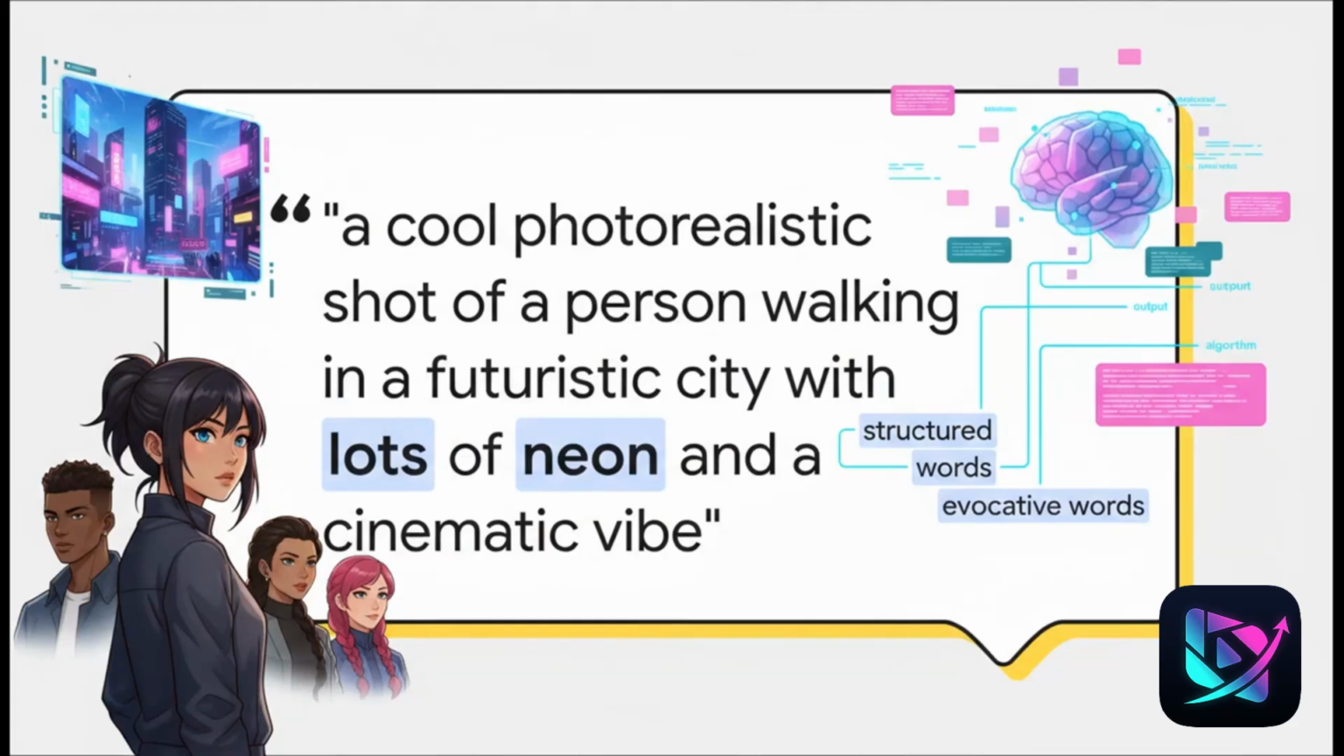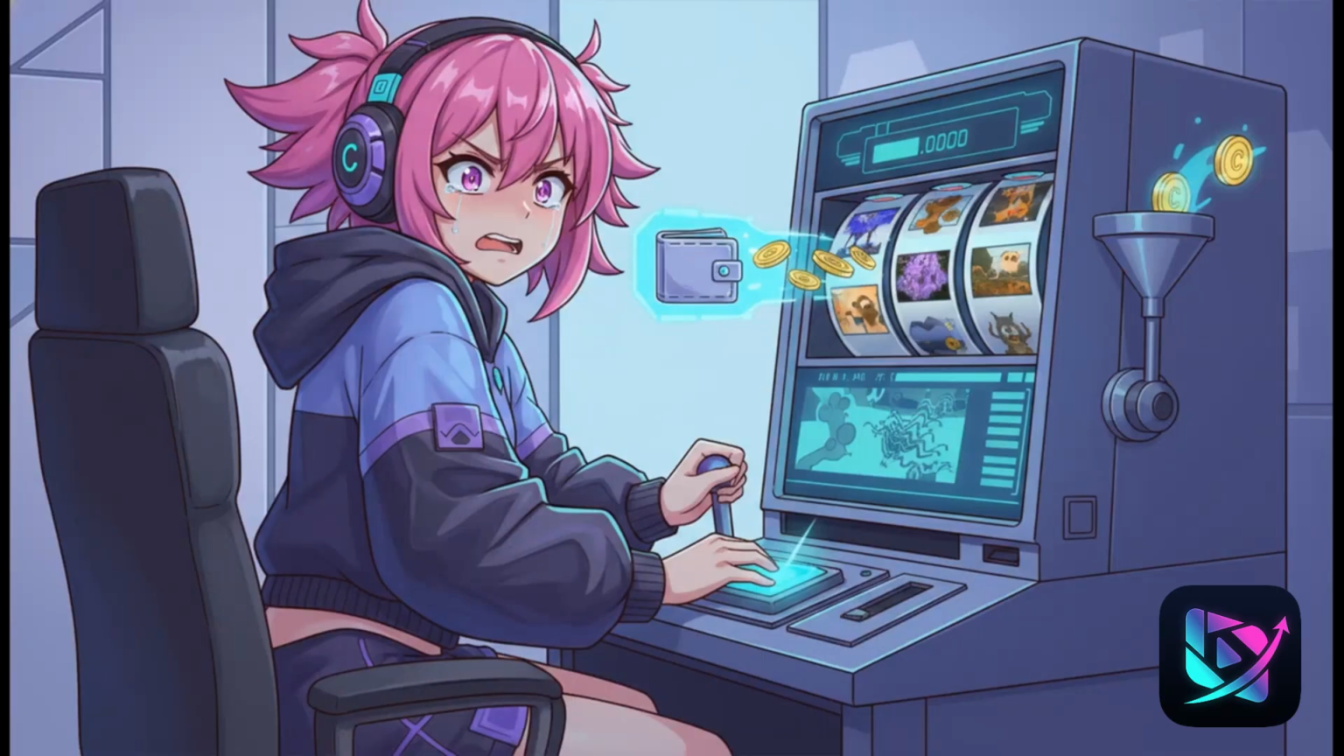Take a look at this. I mean, it sounds descriptive, right? It's got all these cool sounding words. But for an AI model, this is really just a jumble of suggestions, not actual instructions. It doesn't have the specific, structured information that the AI needs to stop guessing and start creating. Okay, let's just get right into it.